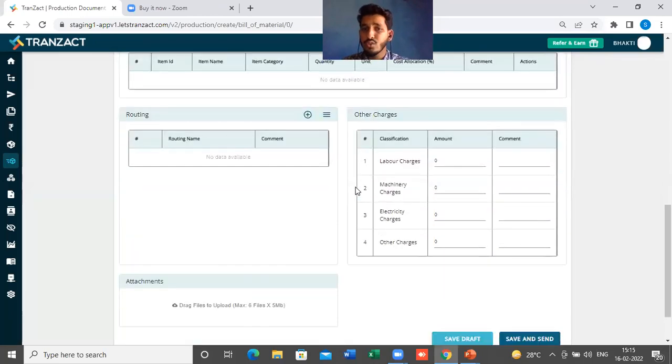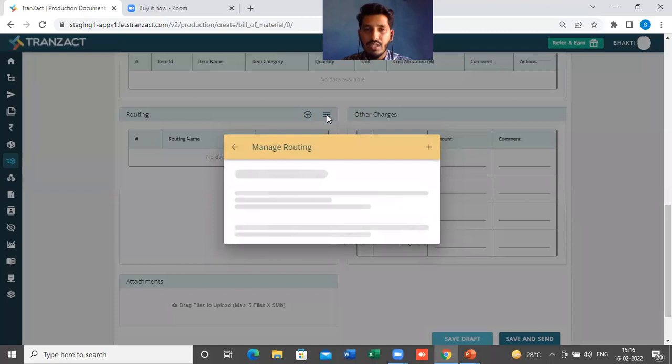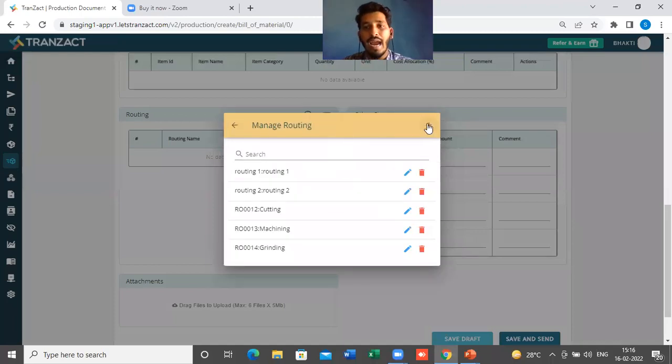Okay, and scrolling down, you will get the routings option. Here you will get two options. You can select the routing directly from the routing master, or if you want to add a new routing first in the master. Let's say I have not added any routings in the master, so I will get this option of manage routing. Once I click on this manage routing, I will get an option to add new routings in my master first, and then I can call out that routing in the bill of material. Both the options are present here.